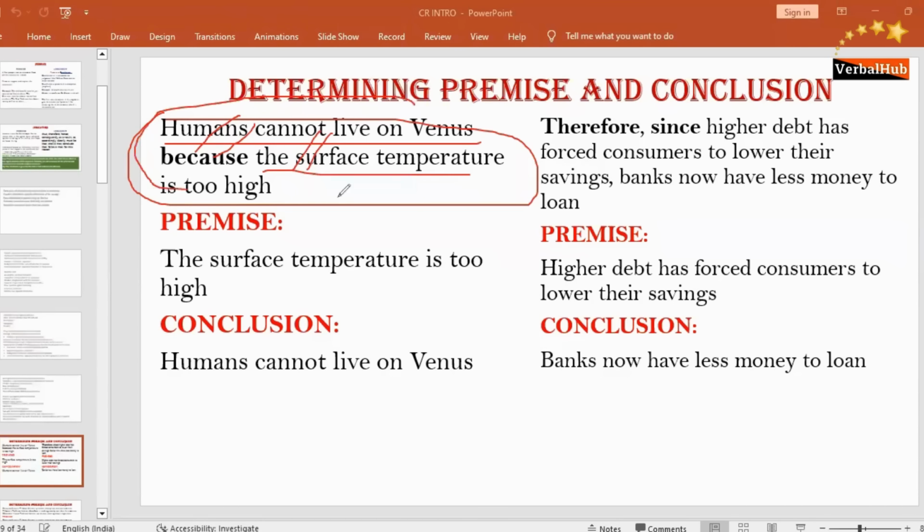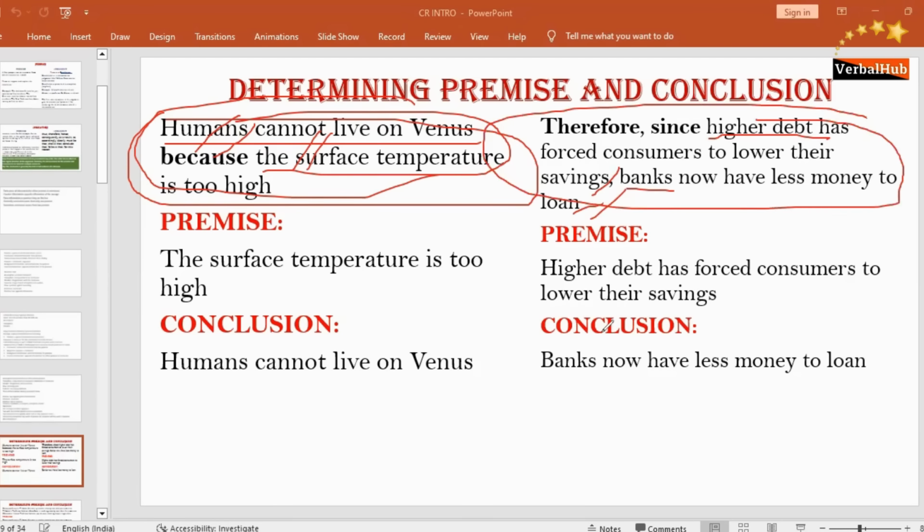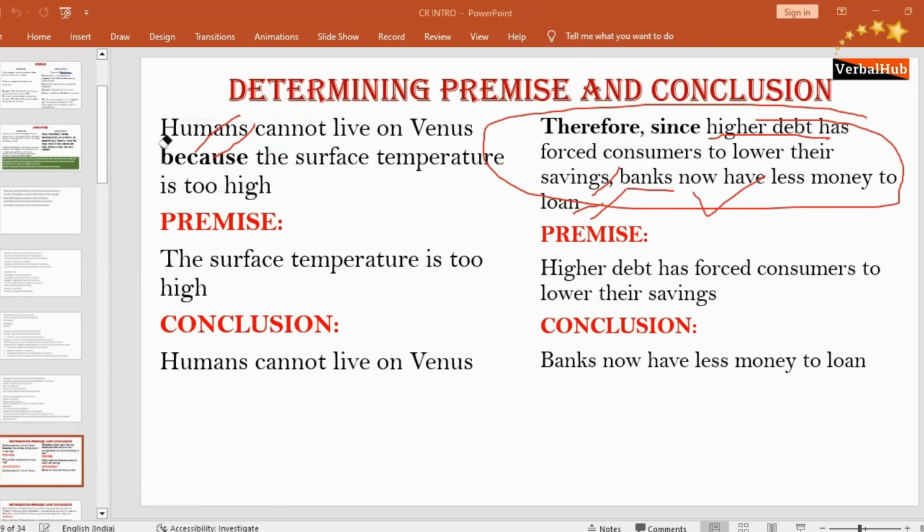Together, they are given one name, and it is argument. From hire to savings, premise. From banks to loan, conclusion. Together, they are given the name argument. So premise plus conclusion is called an argument.